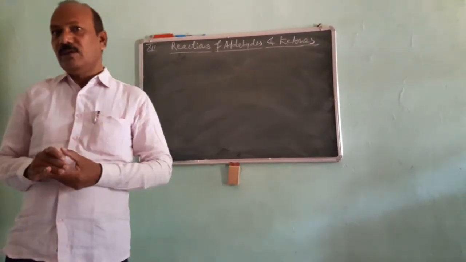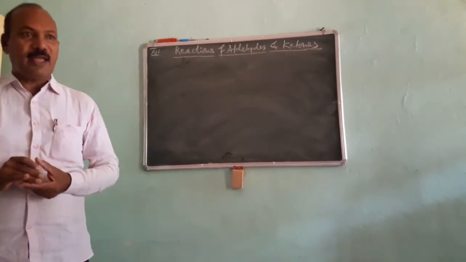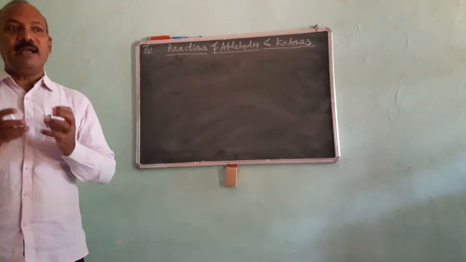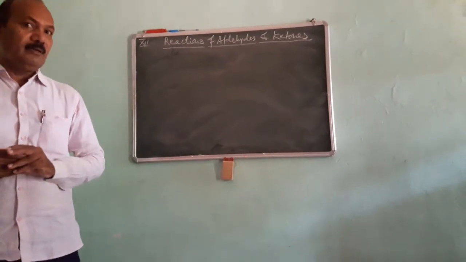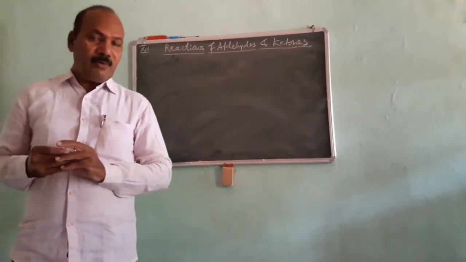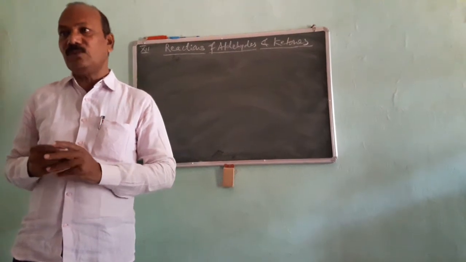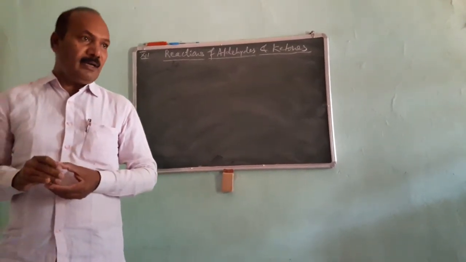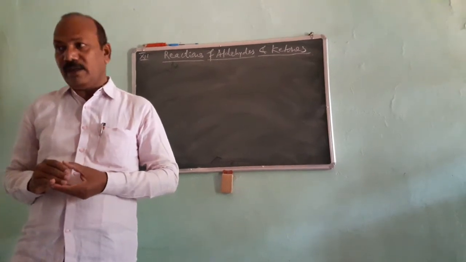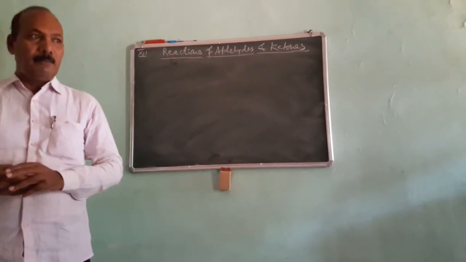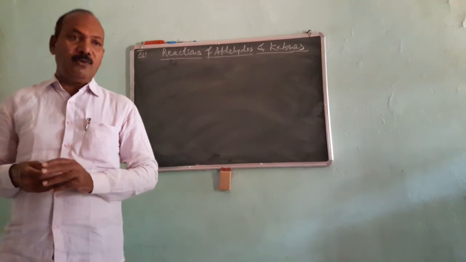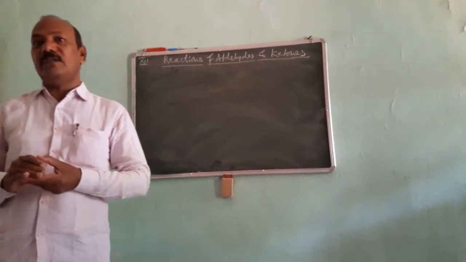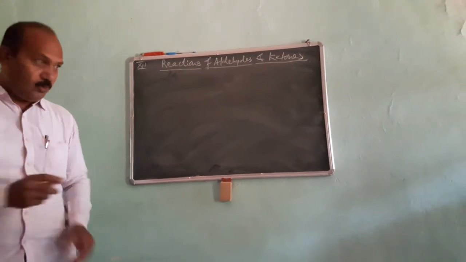Of which, in the nucleophilic addition reactions, the addition of Grignard reagent on the aldehydes and ketones is very important, because whenever Grignard reagent adds to the aldehydes and ketones, there is formation of 1 degree, 2 degree and 3 degree alcohols, which are also called primary alcohol, secondary alcohol and tertiary alcohol. Now let us see the addition of Grignard reagent on the aldehydes and ketones.